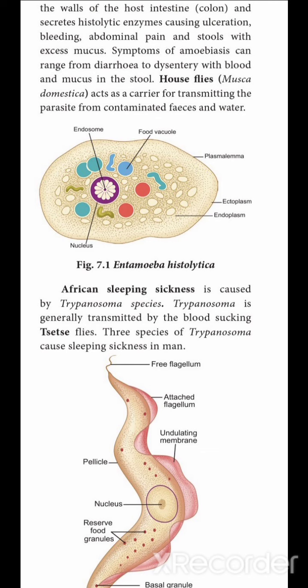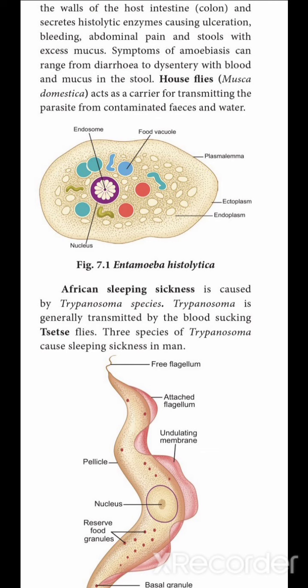Protozoans enter the wall of the host intestine, like the colon, whether the large intestine or small intestine, and secrete histolytic enzymes. Histo means tissue. The enzymes destroy or lyse the tissue. Finally it causes ulceration, meaning inflammation in the tissue, and bleeding, meaning blood comes out from the tissue, along with severe abdominal pain, and blood or mucus mixed with the stool.